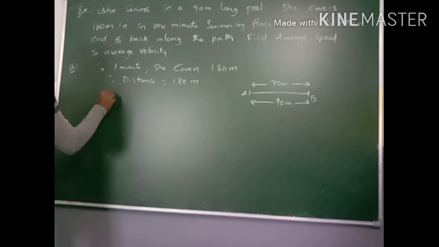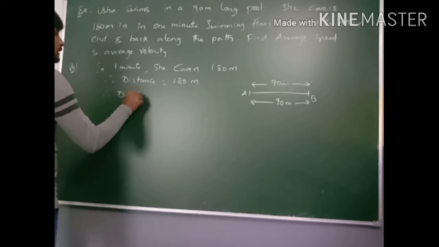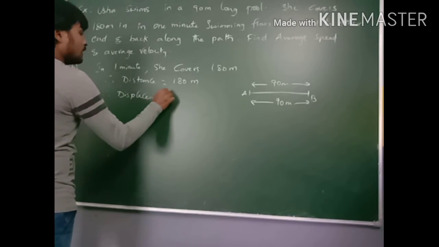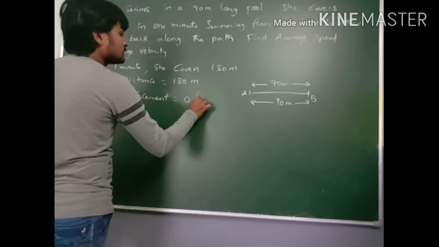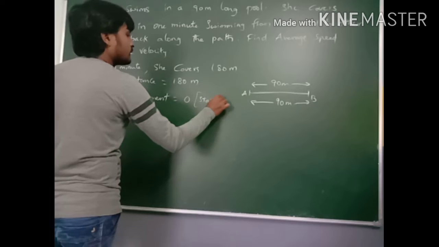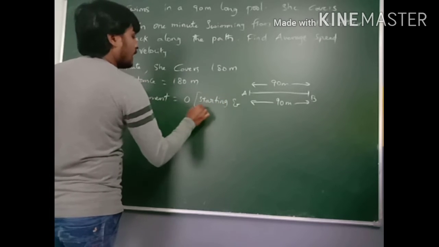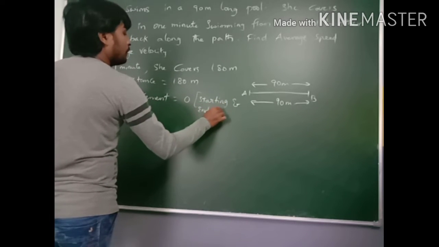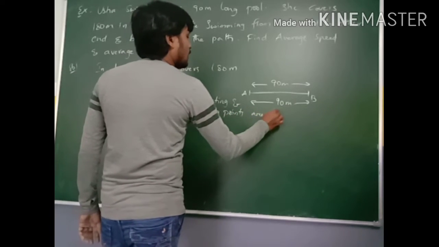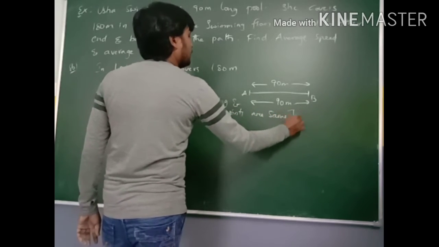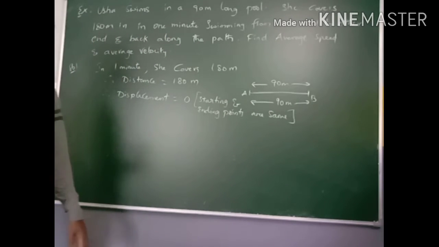Therefore, what about displacement? Displacement is equal to 0 because the starting and ending points are the same.